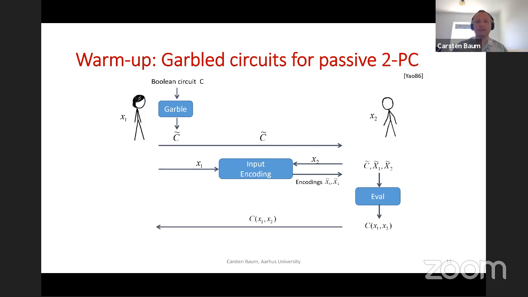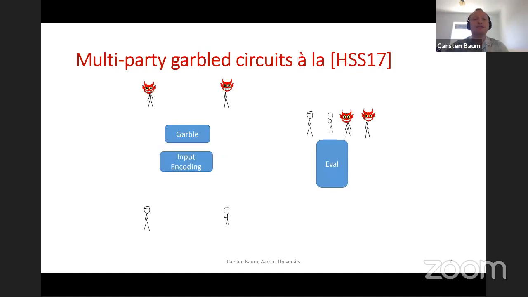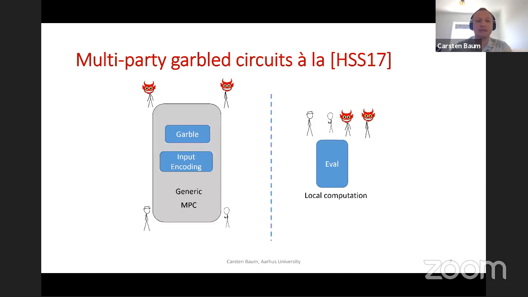And if you want both parties to get the output, then Bob would have to send the output back. So how does this work in a multi-party setting? If we have multiple parties, we can't just have one party who garbles the circuit, because we basically want each party to do the evaluation. So no party as such could be the garbler, because then it would have all the information necessary to get the inputs of the other parties, and that would be bad. So instead, the garbling and the input encoding would be run in a generic MPC protocol. And this is going to happen in some preprocessing phase.